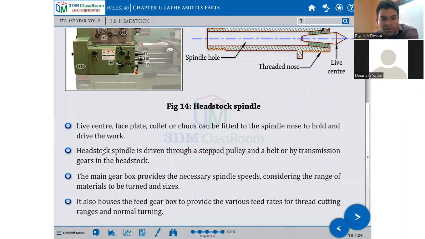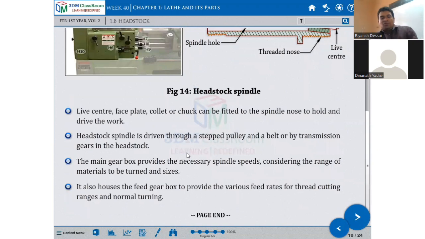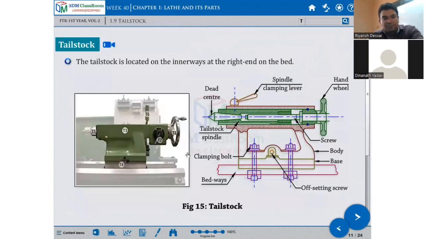The headstock spindle is driven through a step pulley and belt, or by transmission gears in the headstock. The main gearbox provides the necessary spindle speed, considering the range of material to be turned and its size. It also houses the feed gearbox to provide various feed rates for thread cutting and normal turning.